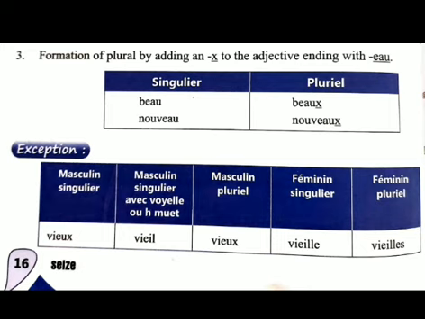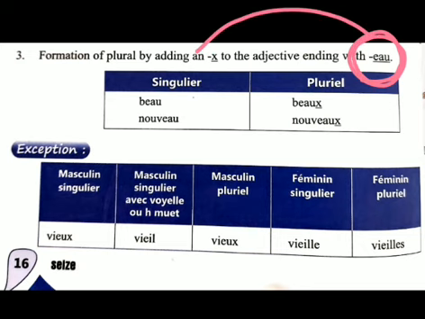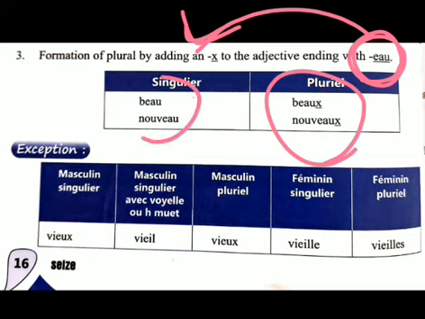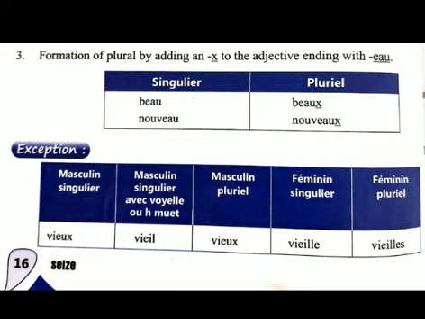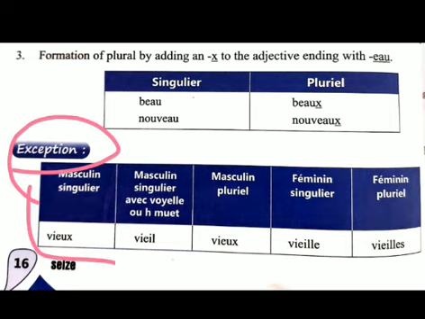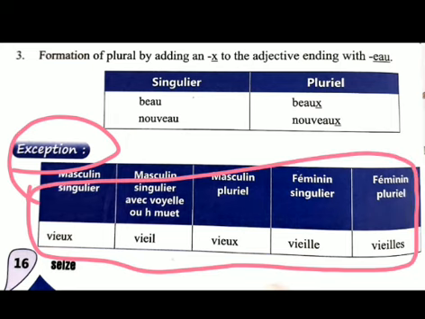Third rule: if the word is ending with eau, then for that we have to put x. This you know already. Okay, these are the examples. So students, these are the examples of the adjective. This one is the exception. Exceptions are those words that are not following the rules.